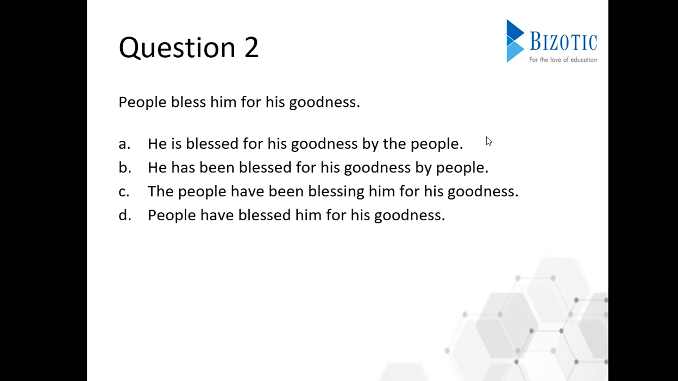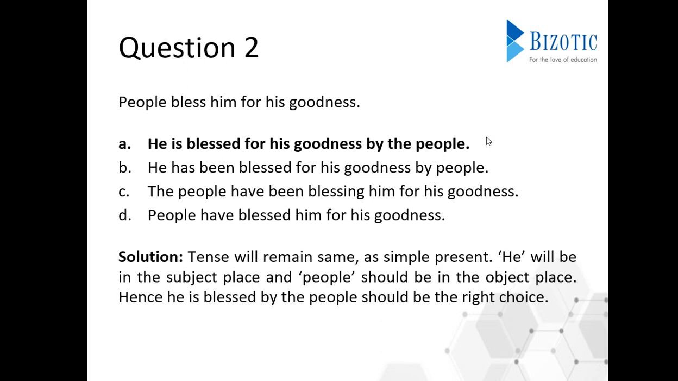People bless him for his goodness. And we have got the options: He is blessed for his goodness by the people. He has been blessed for his goodness by people. The people have been blessing him for his goodness. People have blessed him for his goodness. So let's solve question number 2.